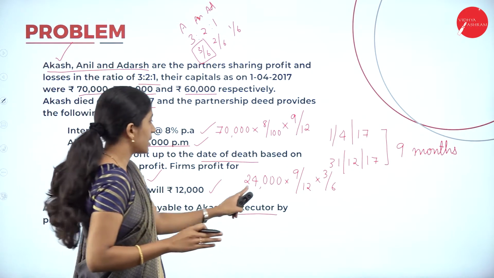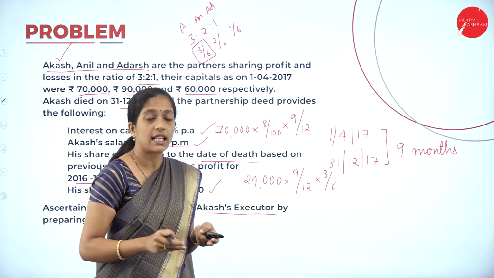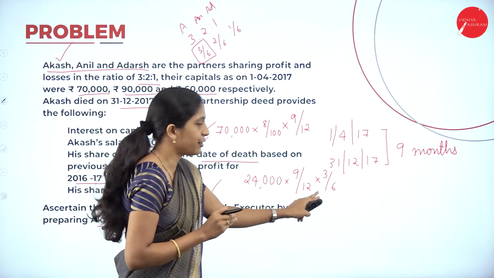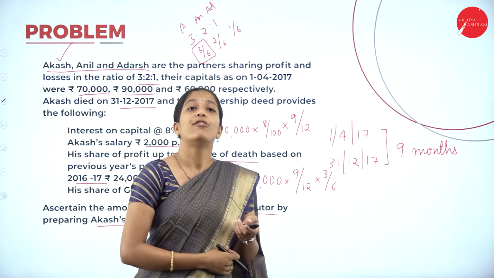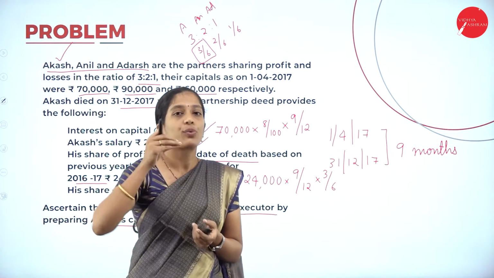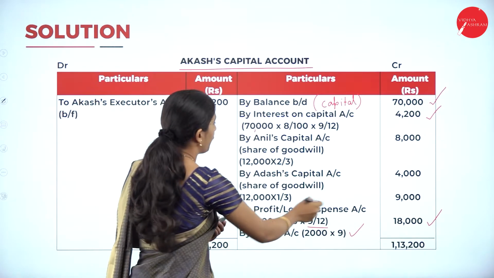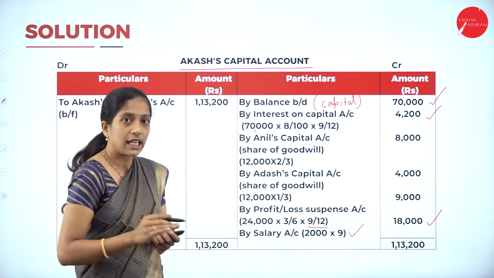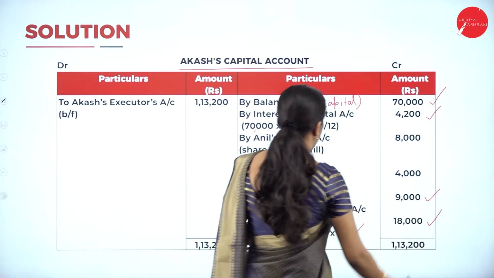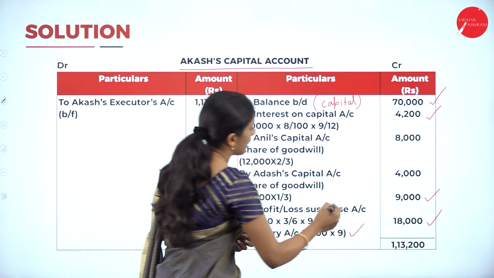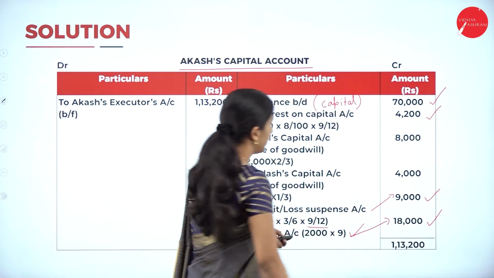Clear? So this is the previous year profit, 24,000. For how many months was he there in the business? 9 months, into his share of profit, because they have given the total firm's profit, right? So we have to calculate only his share of profit. So by profit and loss account, 24,000 into 3 by 6 into 9 divided by 12. So we'll get 9,000. So the profit and loss account is how much? 9,000, and the salary is 18,000.